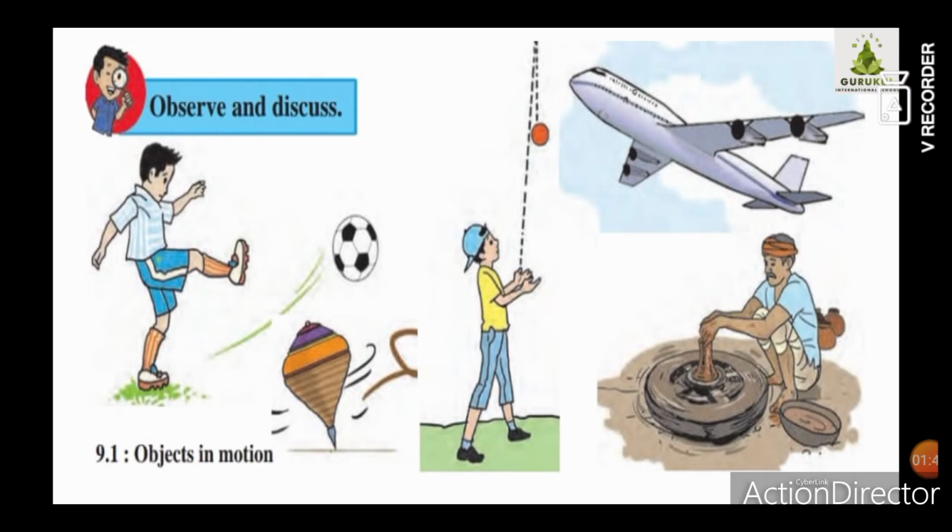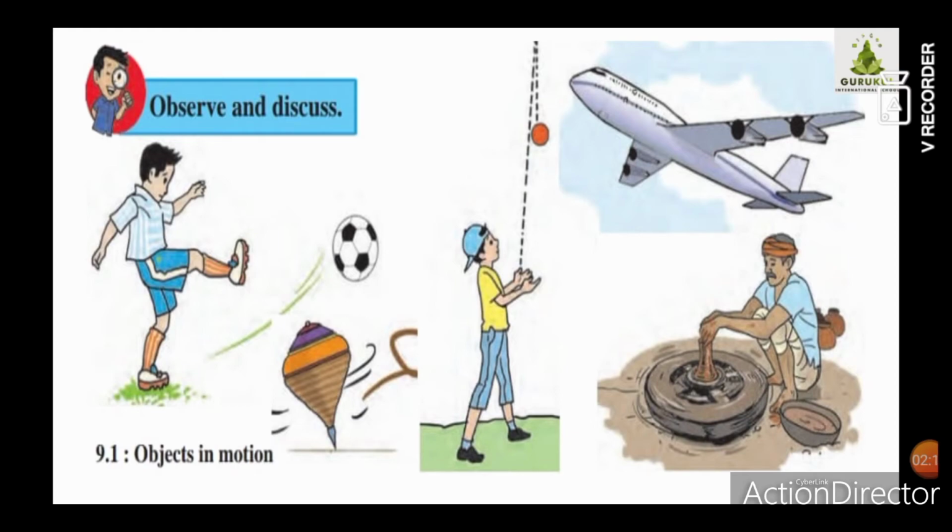You can see that when we are playing with the top, it started moving around itself. So it is also in motion. When you are throwing a ball, the ball started moving in the upward direction, and after a certain time period it will come down. So it is also in motion. When you are observing an airplane flying in the sky, that aeroplane is also moving. So we can see that the aeroplane is in motion.